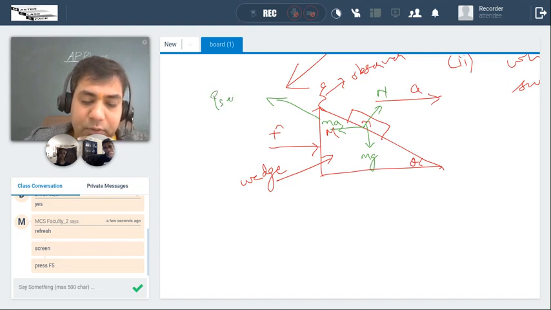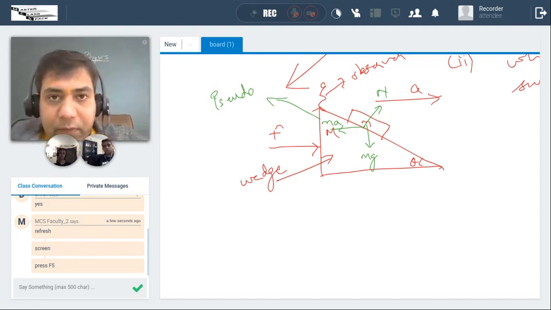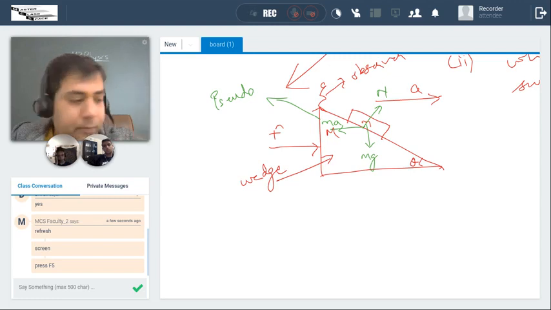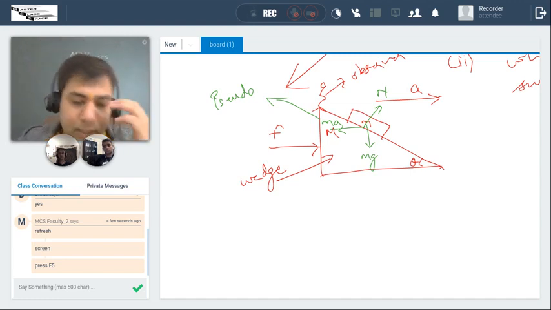See, you can do this question from ground frame of reference also. It's not that you cannot. If you do from ground frame of reference, then also it is fine. I will tell from both points of view.